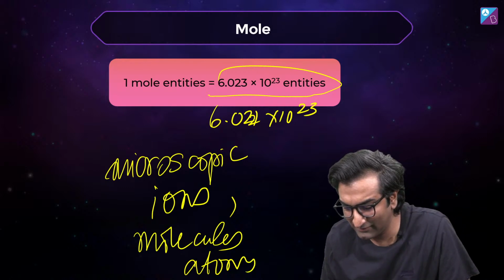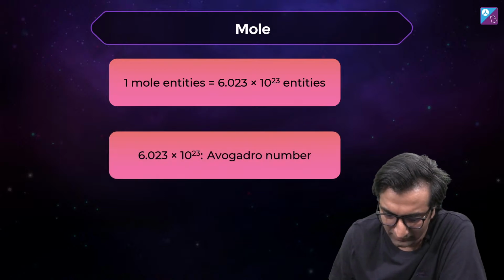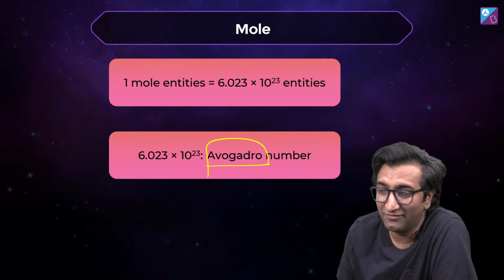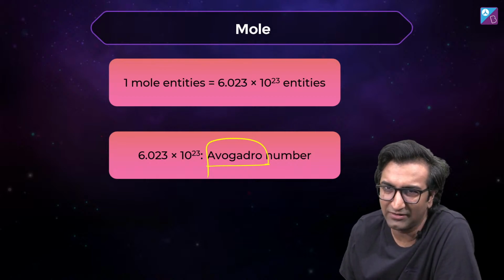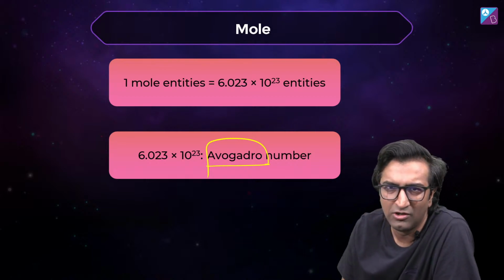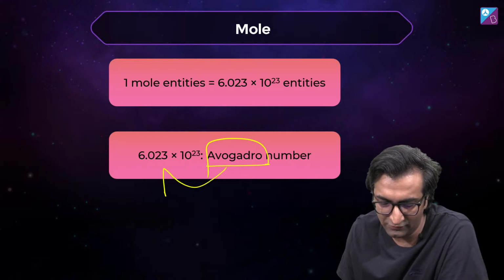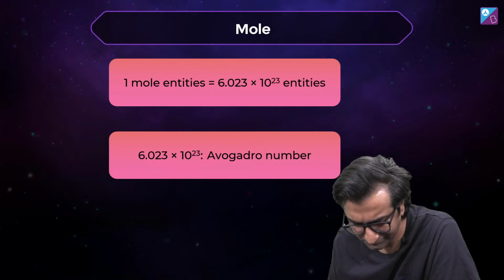Okay. Where does this number come from? This is named after a beautiful scientist. In fact, in his life, he gave us Avogadro's law, but it was later on that this number was figured out. So after our chap passed away, in his honor, this number was named after him. Where does this number come from?